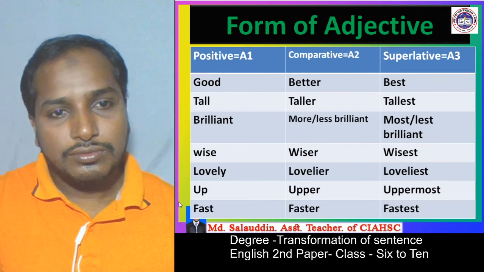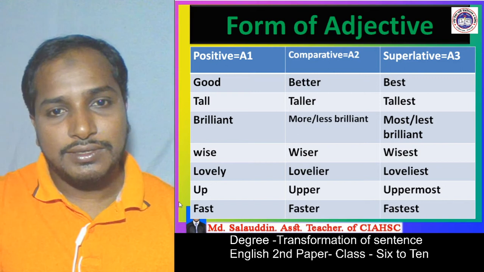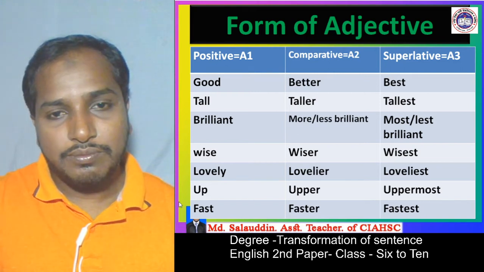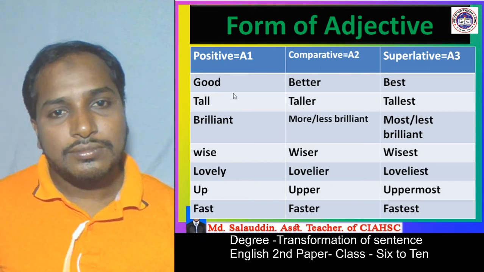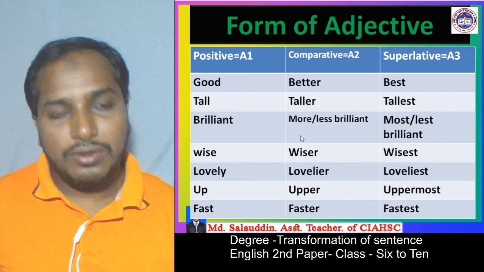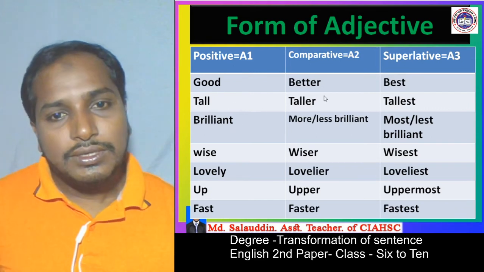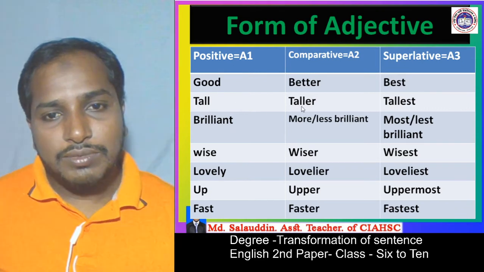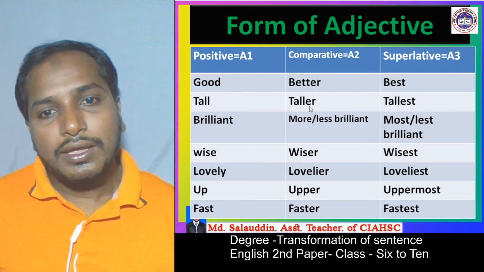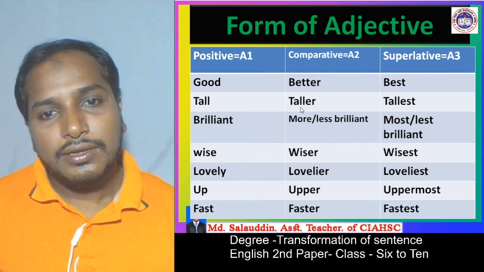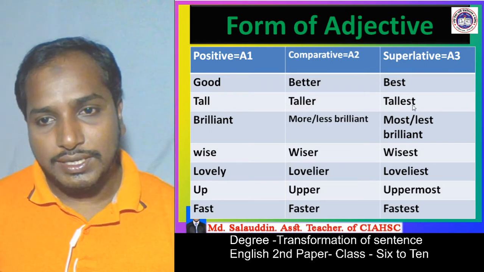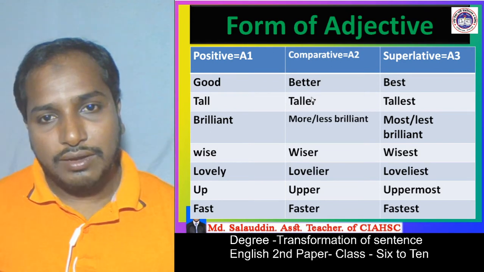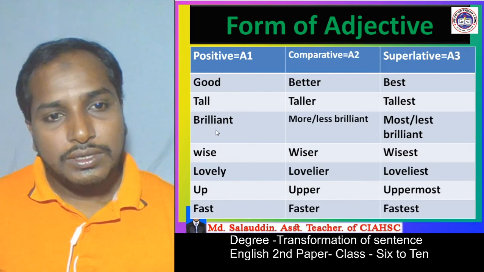And you know some of the adjectives will be fully changed to make comparative or superlative sentence, and some of the adjectives will have er or est added at the end of the word to make comparative or superlative form.